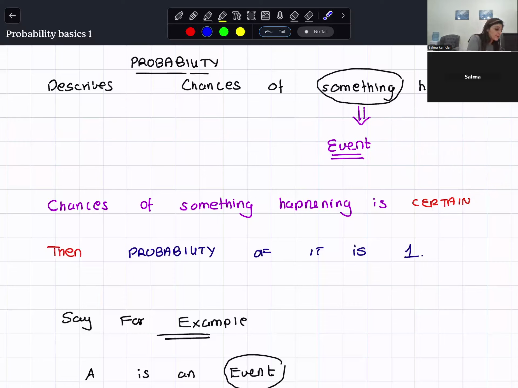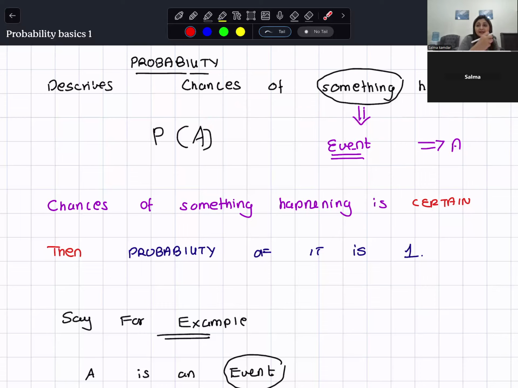And whenever you do probability, you name the event always as anything. So here I will name the event as A. So what is the probability of A? How do I write it? Probability of A. What is A? A is the event. Probability, chances of that event happening. Probability of something happening. Something is the event and we name the event as a variable.